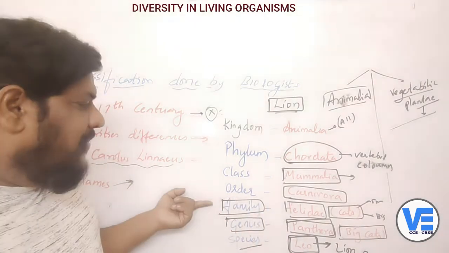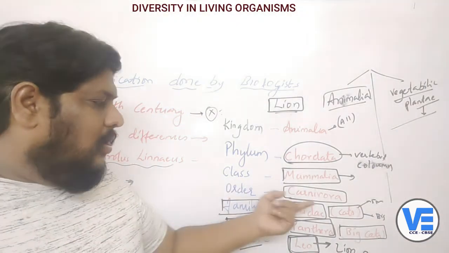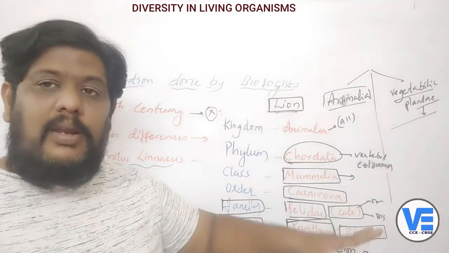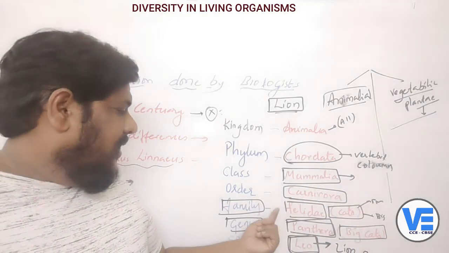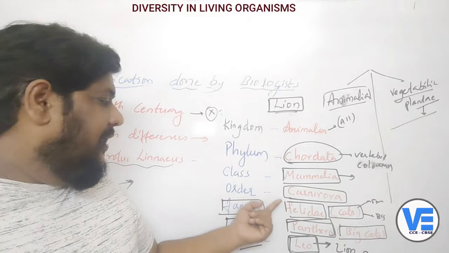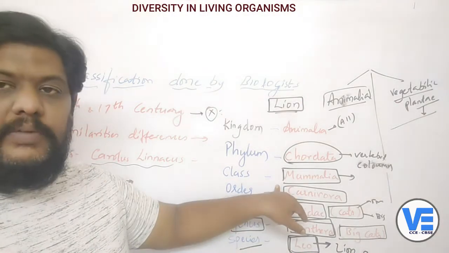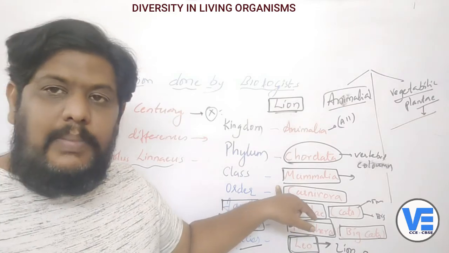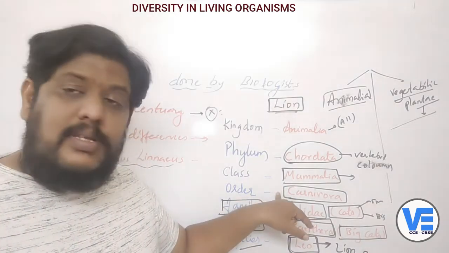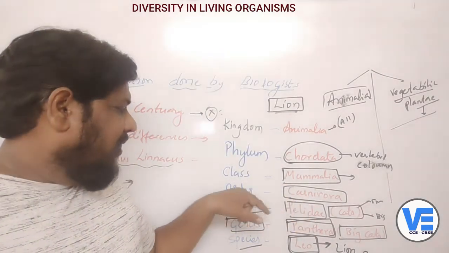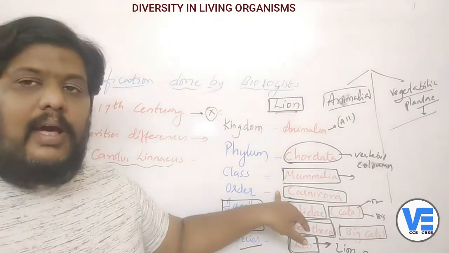And coming to the family, all the cats, small cats and big cats, whatever they are, are in the family called Felidae. Now coming to the order. What are these animals? They are carnivorous animals, not herbivorous. So all the carnivorous animals are kept in the order called Carnivora.